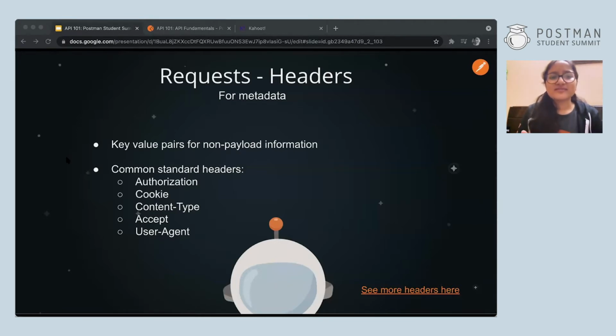It's common practice to send authorization data like access tokens in the header. Suppose you log in somewhere and you get a key so that the website knows you're logged in. If that key is passed in the URL, anyone can take it and use it, so it can become vulnerable. That is why we send the key in the header.